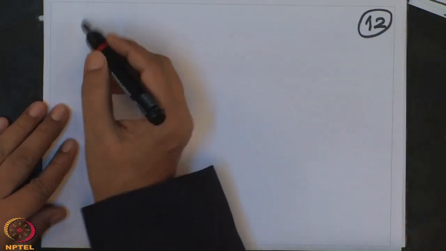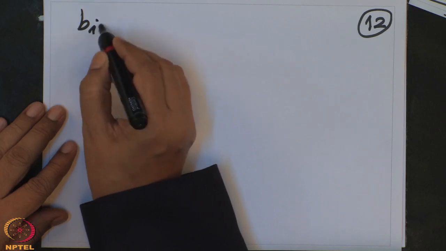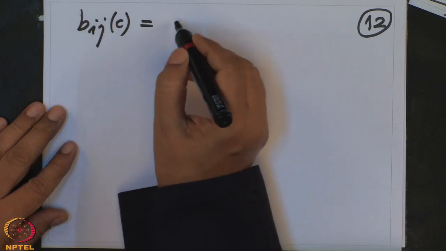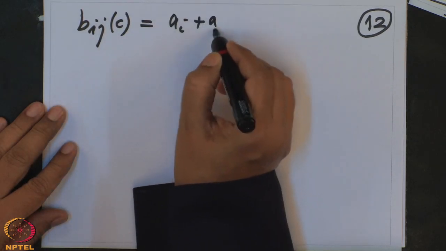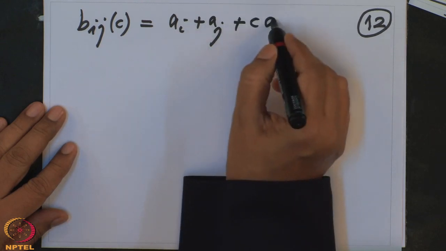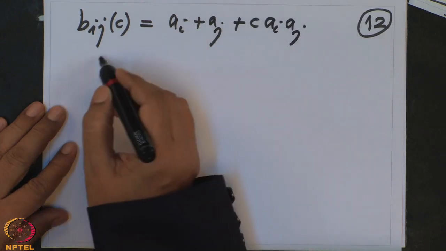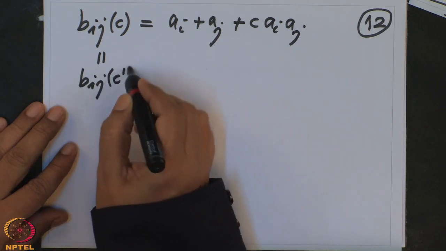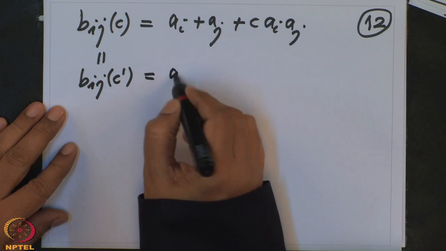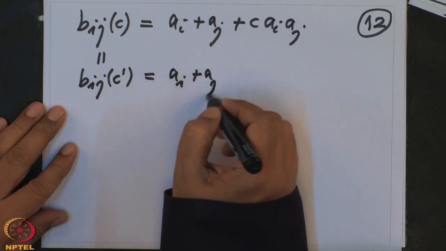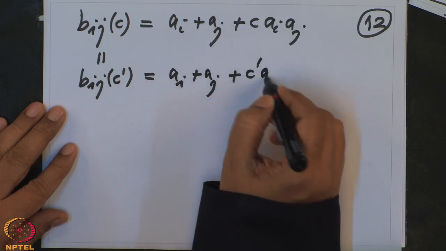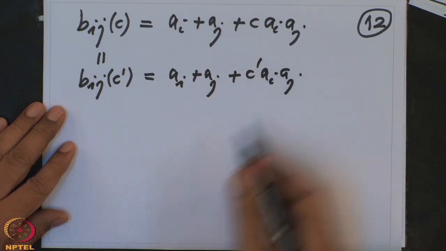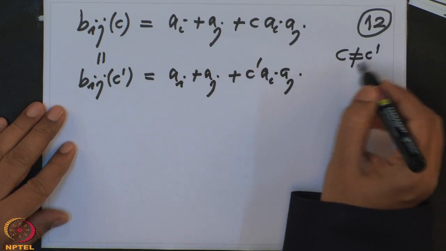That means what is B_ij(c)? This is a_i plus a_j plus c times a_i a_j on one hand, and this is also equal to B_ij(c prime). That means this is equal to a_i plus a_j plus c prime times a_i a_j, and c is not equal to c prime.